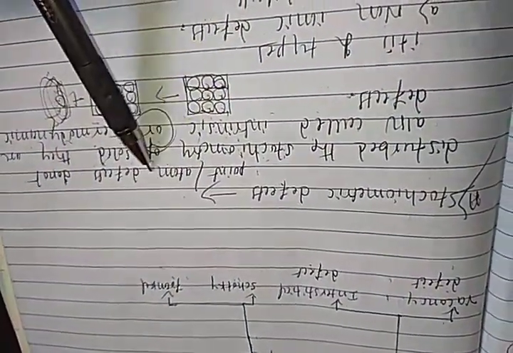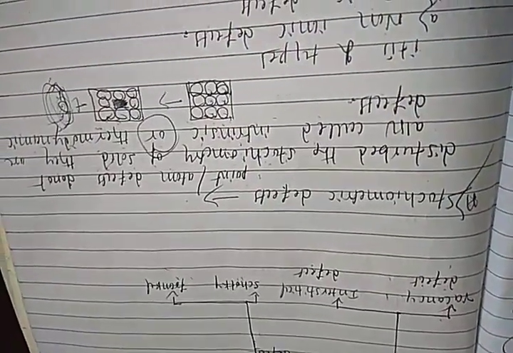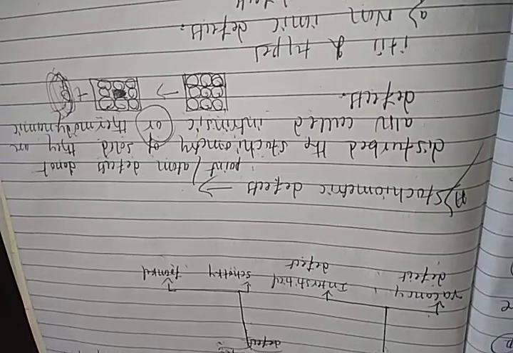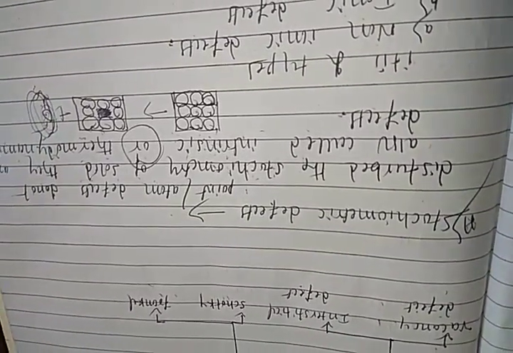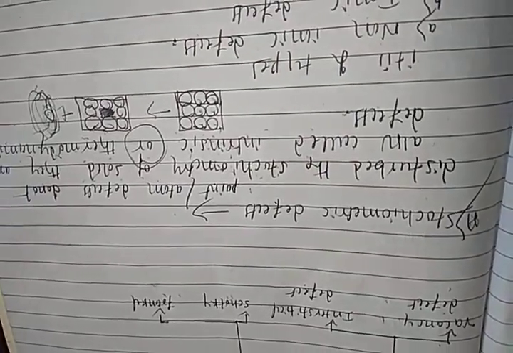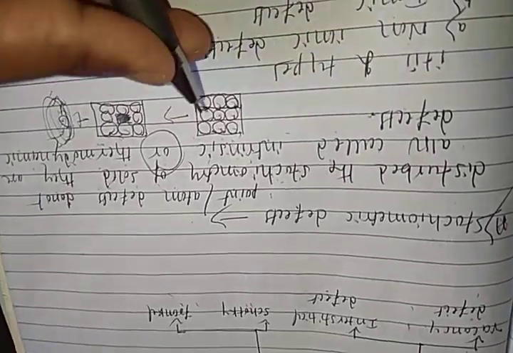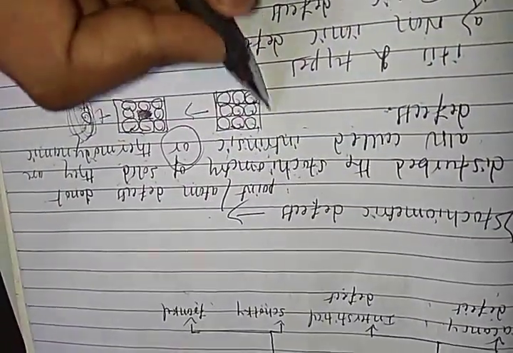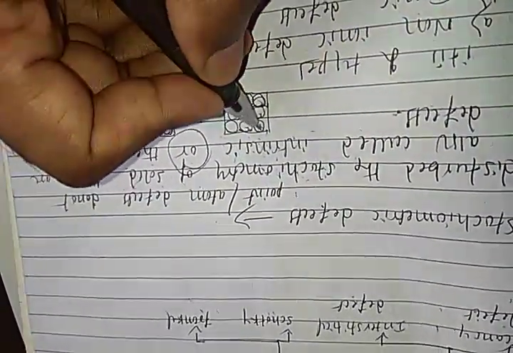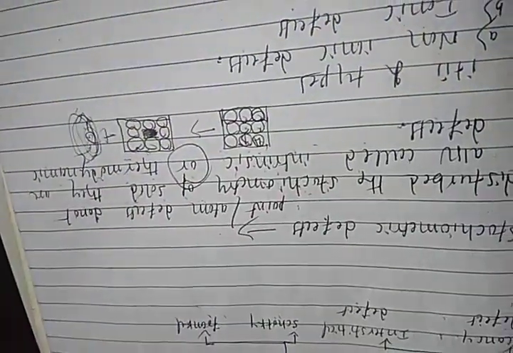Point or atomic defects do not disturb the stoichiometry. Atoms are missing in the crystal, but the number of atoms present remains in an even form, not an odd number. For example, we take AB, where 2 elements are present in the crystal. So this is a crystal in which A atoms are present and B atoms are also present, right?